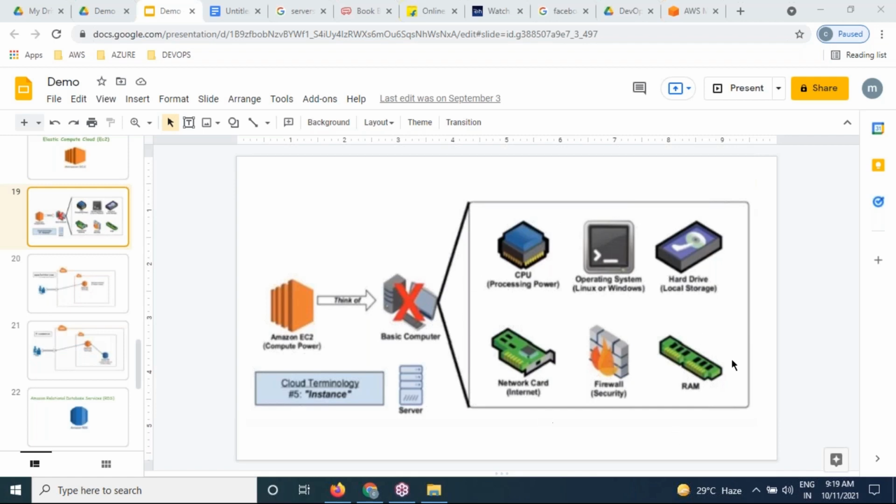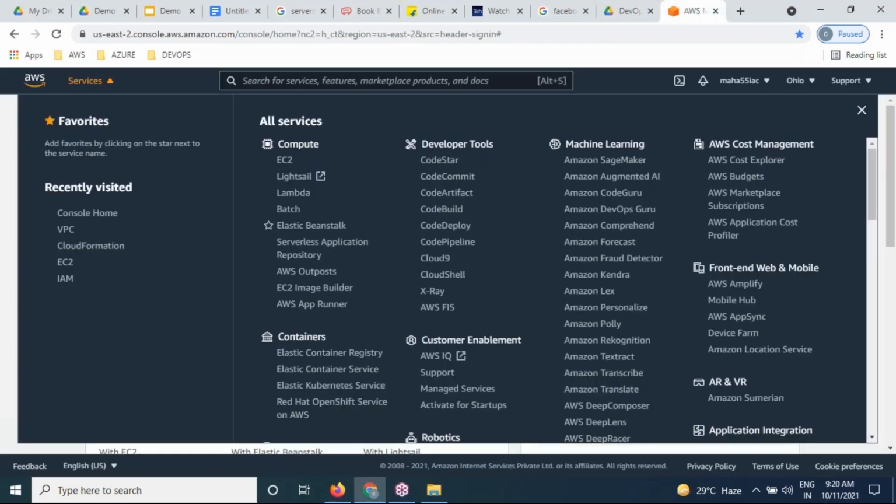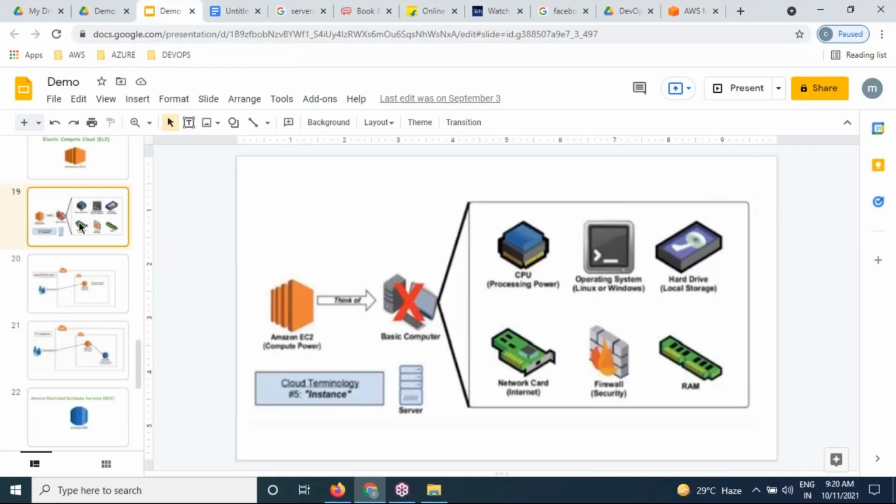Okay, so we are going to be using all these resources like a CPU, operating system, hard disk, RAM, firewall, a NIC card. So all the components that are in a laptop, the same thing we have in a server also. There is no problem. By using these resources, we are going to be creating a server in AWS. But how? What is the service name, please?